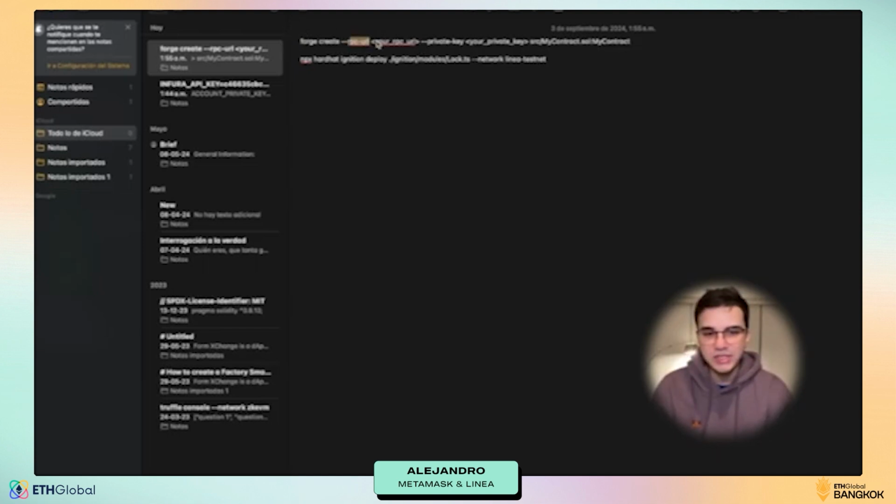We can add the RPC URL. We are going to use Infura this time. Also, we did that in the past one. We're going to use our private key. This is your wallet private key. So you can add it here, and you're going to also pass the source of your contract. So let's do this. I am going to do this in another screen because I don't want to leak my private key and my Infura API key, but I will show you the result.